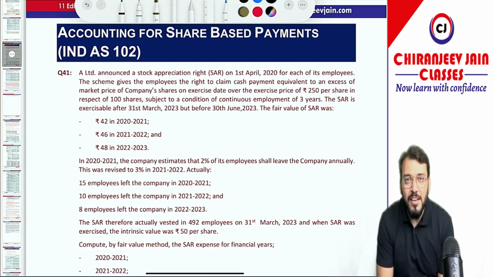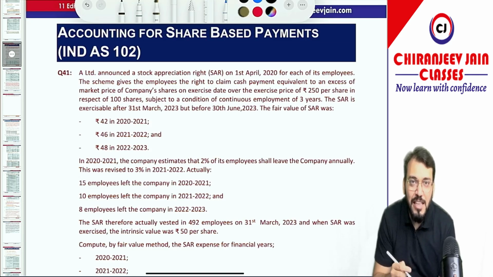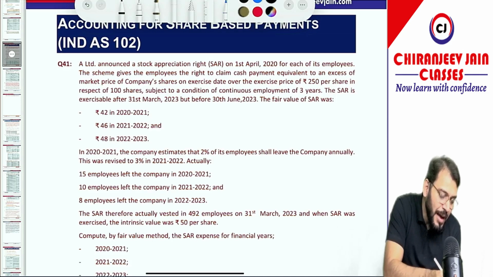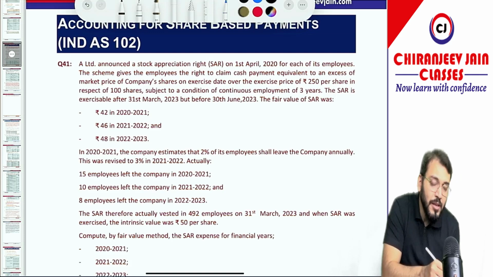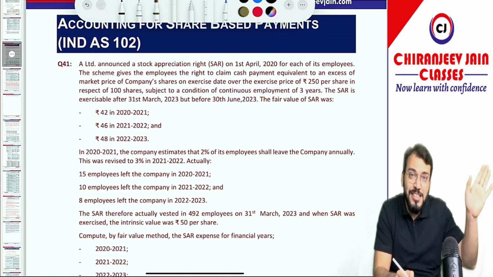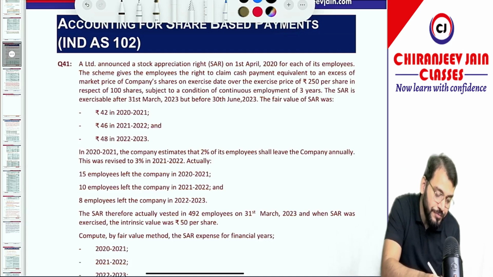In this video we'll take two new questions from Ind AS 102 chapter. One question was asked in November 2023 exam and one question is given in RTP of May 2024 attempt. Let us take first the question which was asked in November 2023 exam. However, the similar question I have taken in my class, which I have taken from the old resource of ICAI. Old resource means when we used to do CA, that time some question was based on some guidance note. So, similar question was asked in exam. Let us read the question.